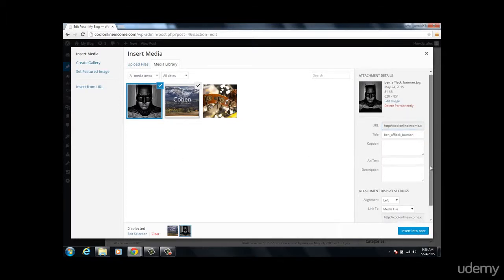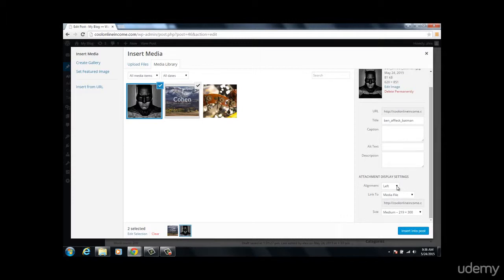Now right here there are several options. You can choose to align the image to the left, to the center, or to the right, or choose no alignment. You can either choose to link it to a custom URL, to a page, or even choose to unlink it.